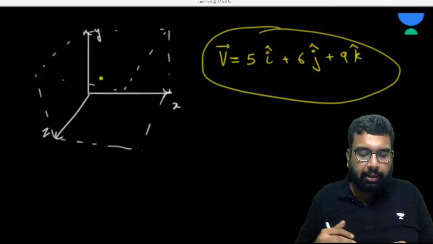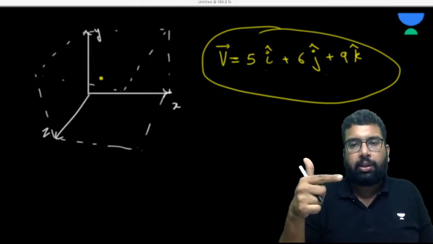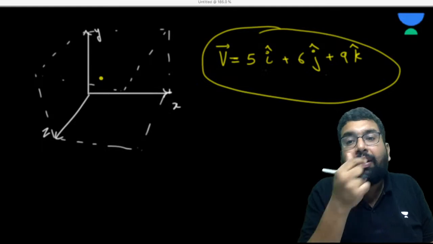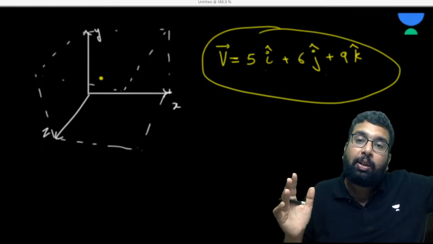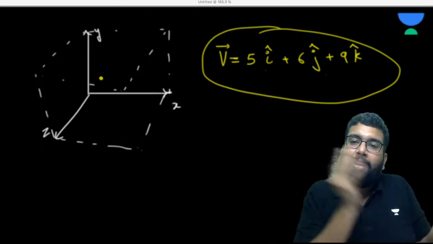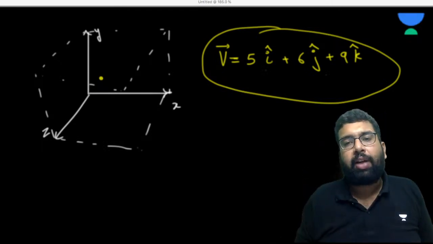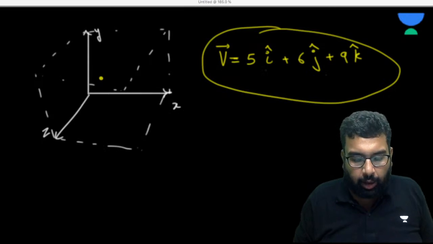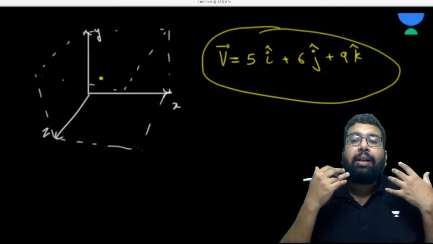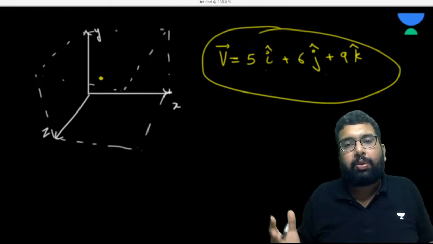Now the length of that arrow, is it giving you the actual distance? No, sir. It is just giving you the direction. That is the work of a unit vector in a way, right? So basically we are using the unit vector to present or to give directions to something.